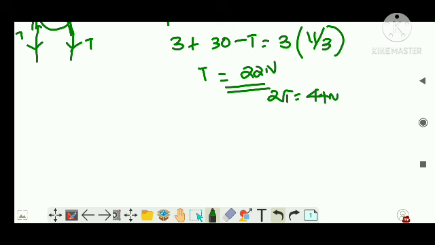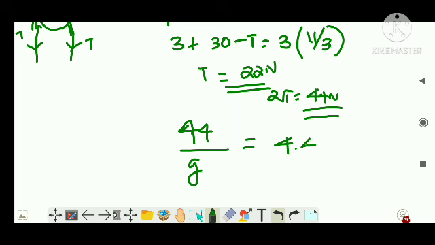That means 44 by g, because the spring shows the weight and you want the mass in kilograms. So the g has to be removed, that is, divided by 10, so 4.4 kilogram is what will be seen on that spring balance. Clear? Right. Now we'll do something regarding an inclined plane.